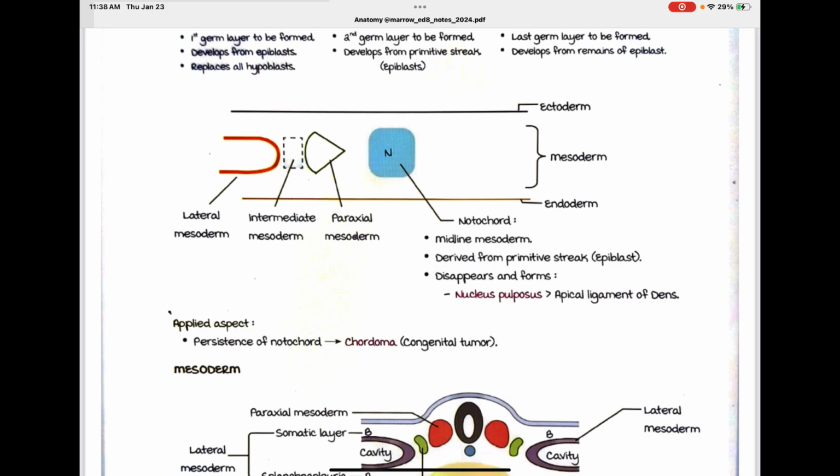So the midline mesoderm is called the notochord, out of which you will get the nucleus pulposus and the ligament of the dens. Next to it is the paraxial mesoderm. Next to it is the intermediate mesoderm, and then the lateral mesoderm.